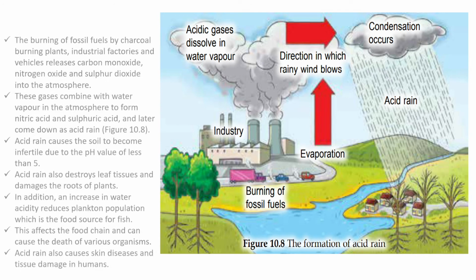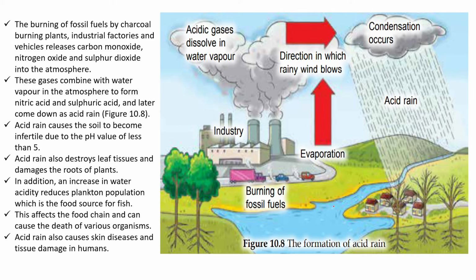Okay, moving on, this is a picture showing the formation of acid rain. Okay, daripada burning of the fossil fuels right here. Okay, so let's look at the explanation. The burning of fossil fuels by charcoal, burning plants, industrial factories, seperti yang kita lihat dalam gambar ini. Okay, from the vehicles, all these are going to release carbon monoxide, nitrogen oxide, sulfur dioxide into the atmosphere.